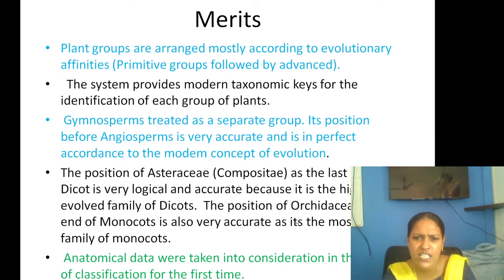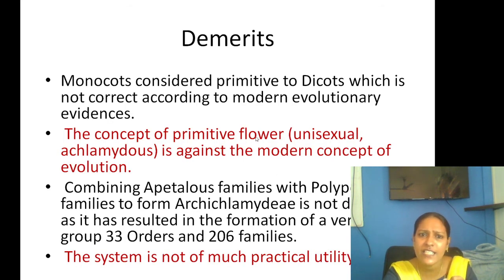But the orchids come under monocots, and they are the most evolved family of monocots. Here, for the first time, anatomical features are being taken for the classification. But the demerit is that the monocots are considered primitive to dicots, and they have not much relationship with modern evolutionary evidence.